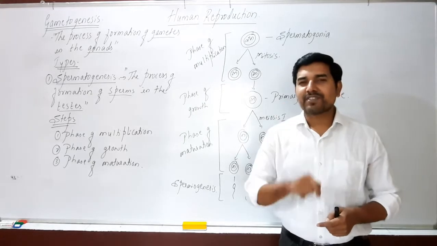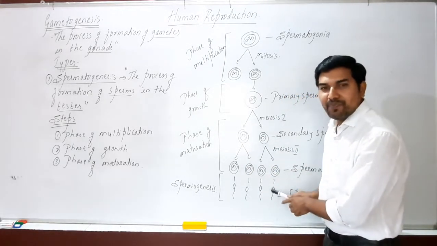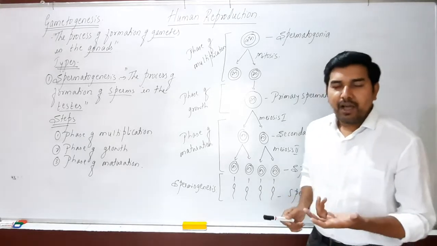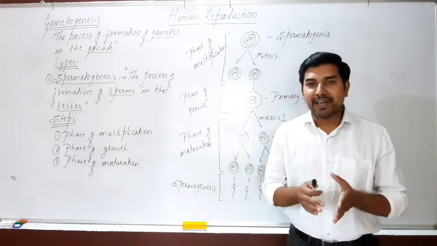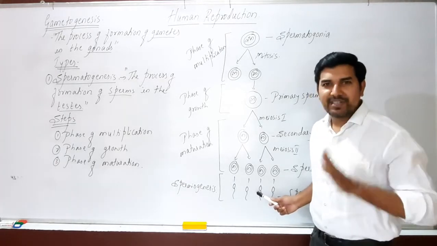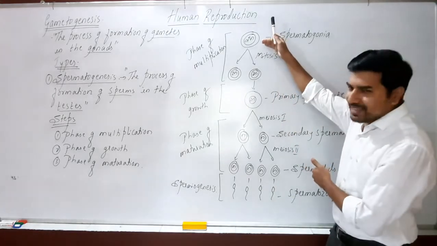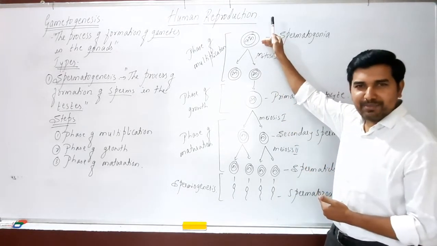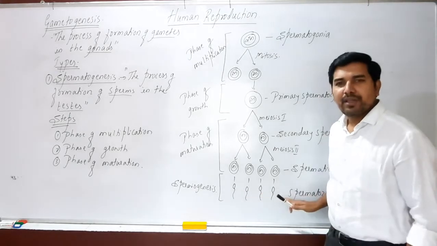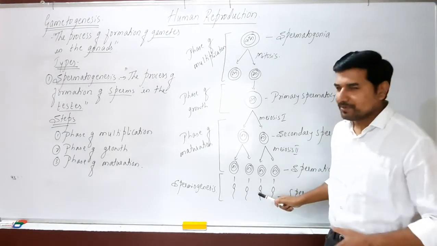Now what is the function of the seminiferous tubule? The function of the seminiferous tubule is the production of sperms. Then which are the cells that help in nourishment or growth of the sperms? Yes, it is the Sertoli cells that help in nourishing the primordial cells, or male germ cells, to form the active cells called spermatozoa or sperms.